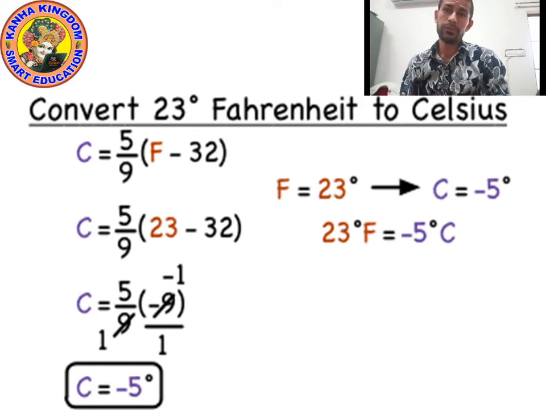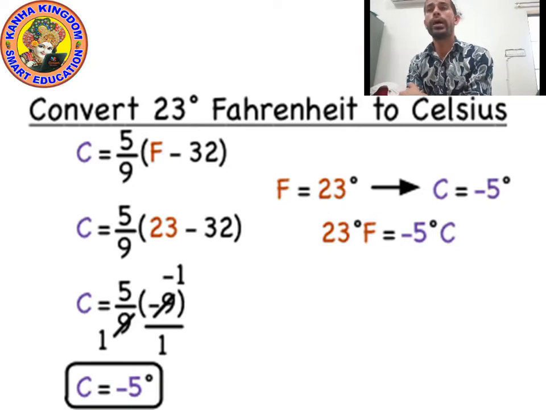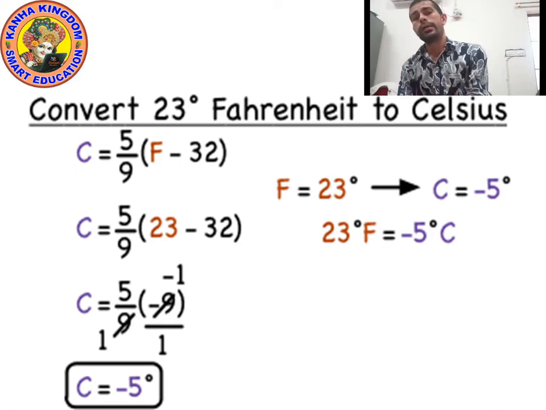Then you will use the formula C is equal to 5 by 9 multiplied by F minus 32. As you can see, the formula of Celsius is C is equal to 5 by 9 F minus 32. Now put the value 23 in the place of F. Then you will get 5 by 9 into 23 minus 32.